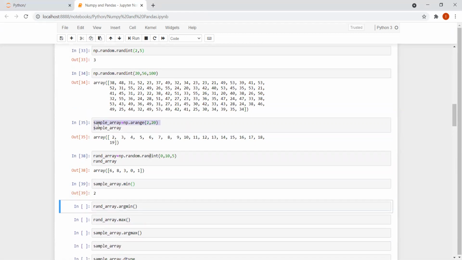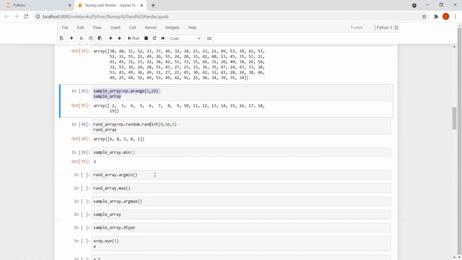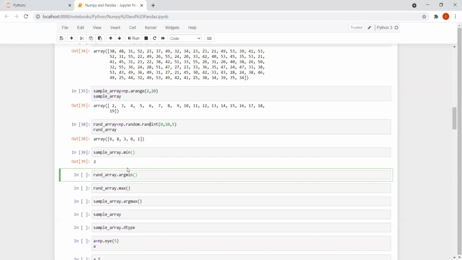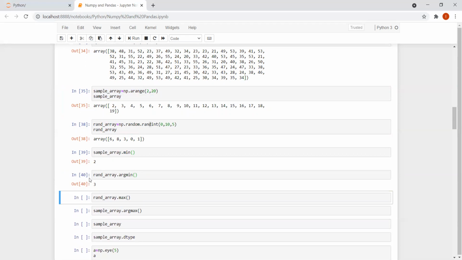Because in sample_array, this is the minimum value, right? If I write .argmin, it basically tells me about the position. It tells me about the index. So when I run this, I'm getting output as 3. So basically I have written it for rand_array. So rand_array means this one. You can see that argmin in the sense here